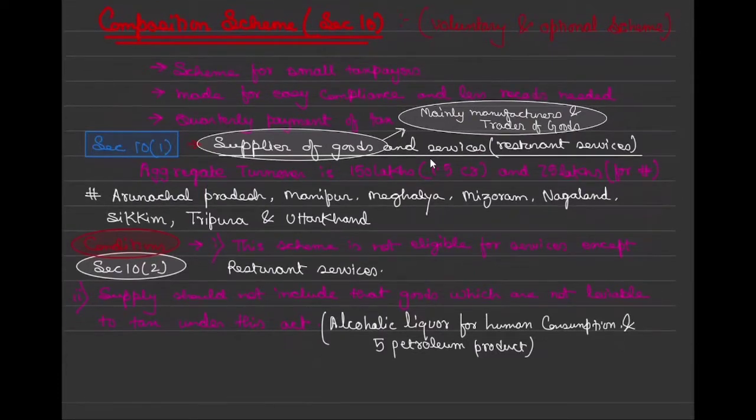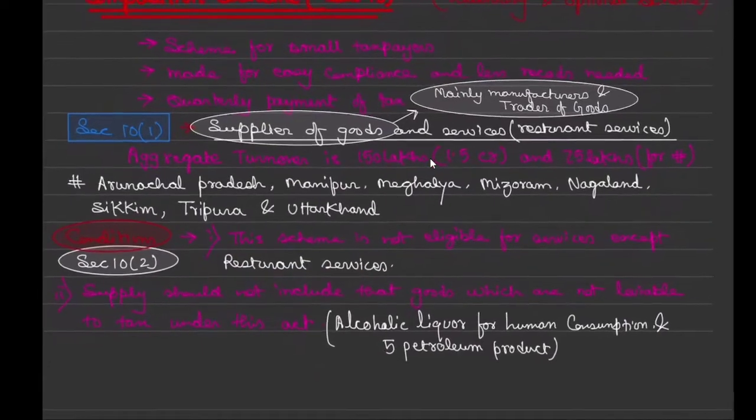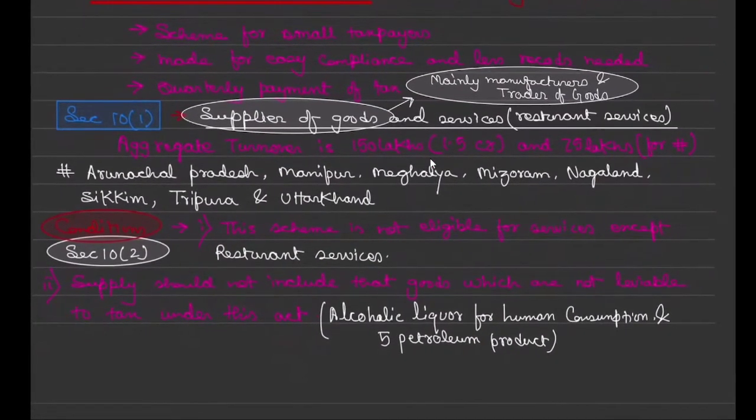We'll see that. But there are a few conditions given in section 10.2 which you need to follow, and if you follow them, you will be eligible to get registration under section 10 subsection 1. So what are those conditions? This scheme is not eligible for services except restaurant services. Section 10.1 specifically talks about suppliers of goods and services only for restaurant, so any other service provider is not eligible to get registered under section 10 subsection 1, correct?